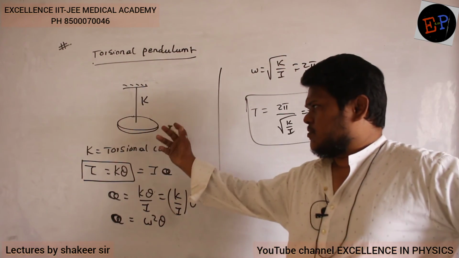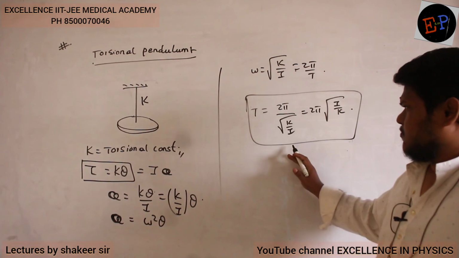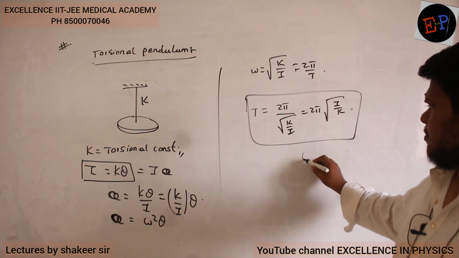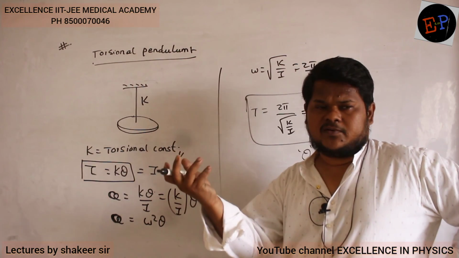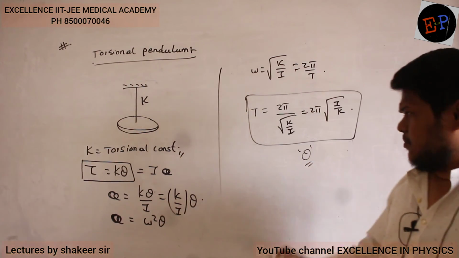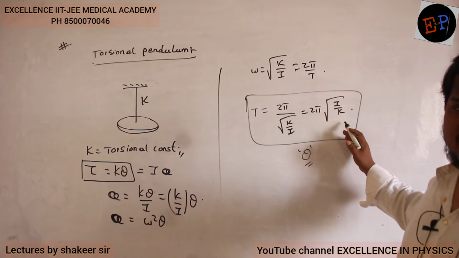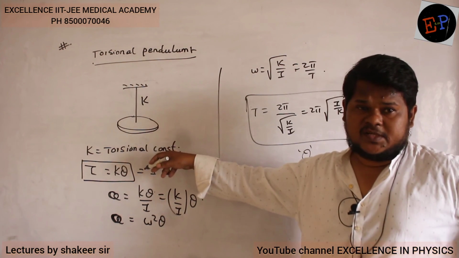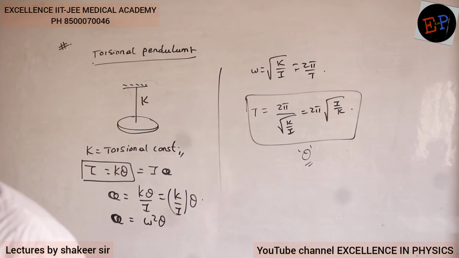If I twist this by a small angle and release it, in this formula also the time period is independent of theta. Clear now? The angle by which you are rotating does not matter; the time period doesn't depend on that. The time period depends only on the moment of inertia of this body and the torsional constant of this thread. Understood? That's it. So this is our concept which is called